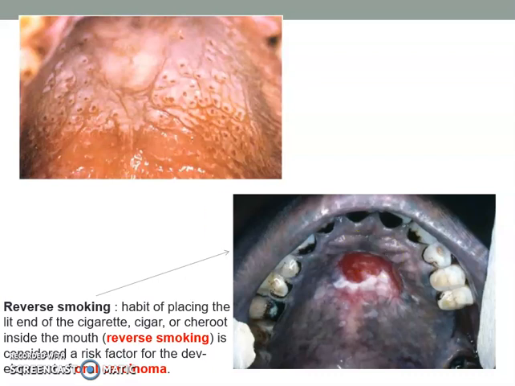Okay, for the first part, we shall stop here. Most of the lesions that we discussed earlier on are benign lesions. So I'll see you in the second part. Thanks.